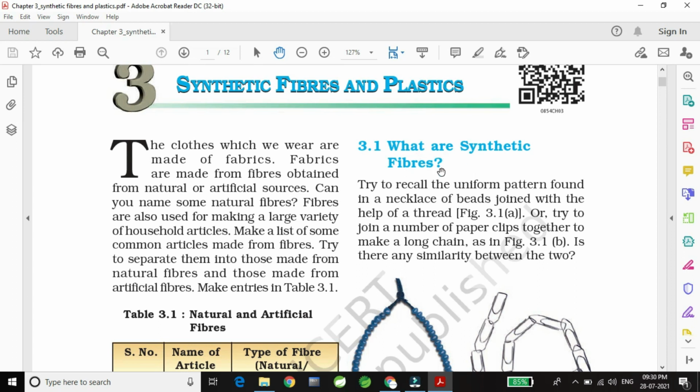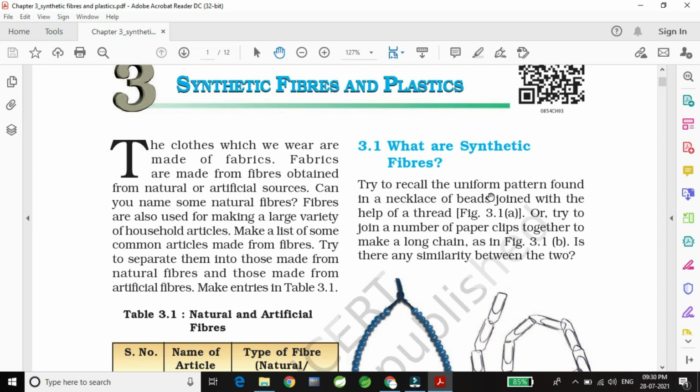Next is, what are synthetic fibers? So what is synthetic fiber? We don't know what synthetic fiber is, so we will read it and gain the knowledge of what synthetic fiber is.